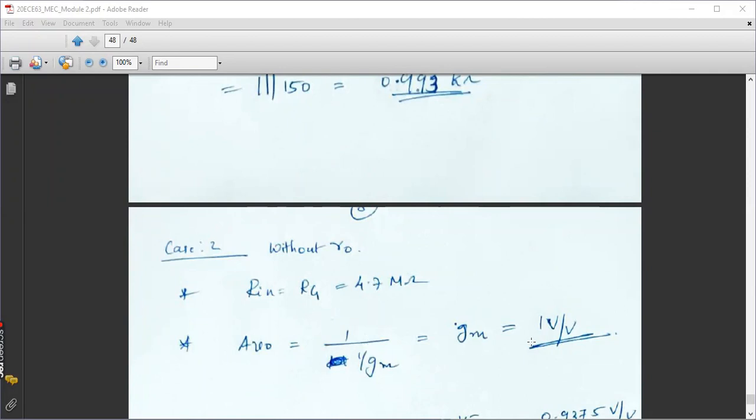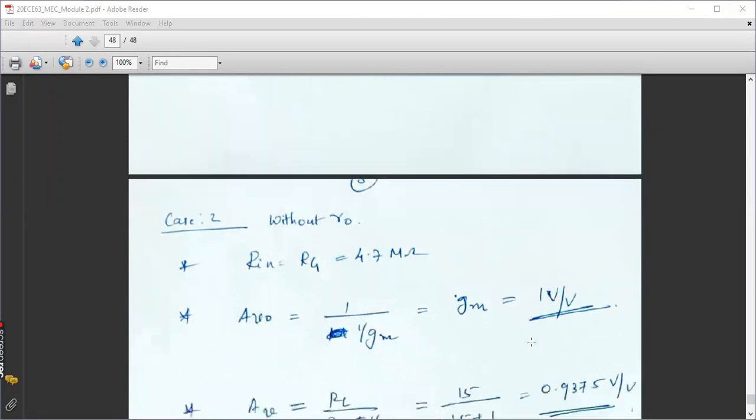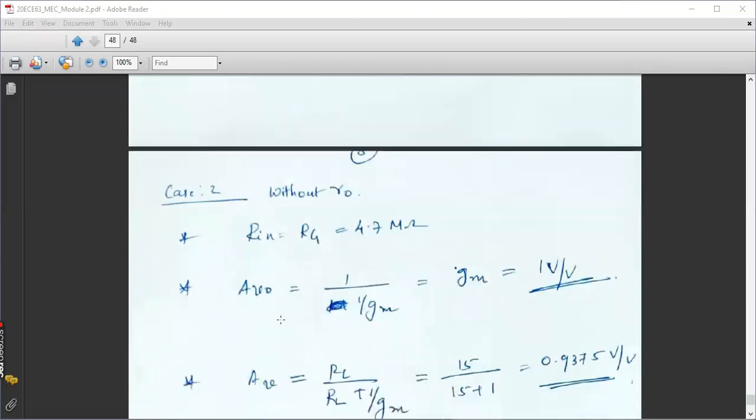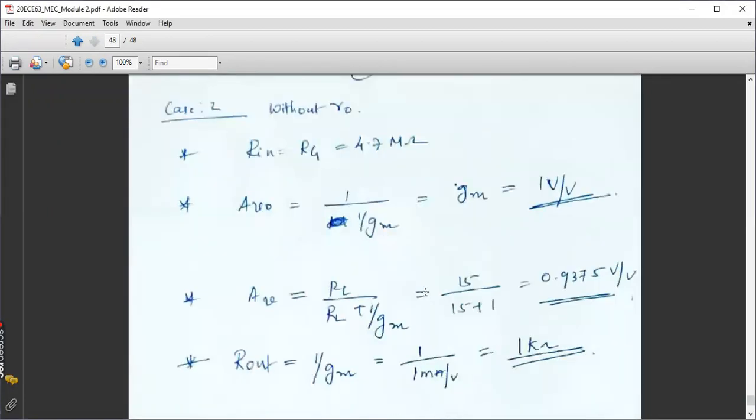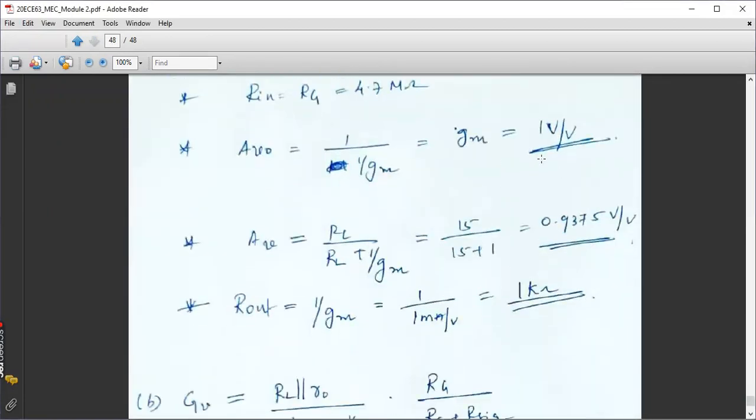So the gain will be again unity. The earlier equation, it was R0 divided by R0 plus 1 by Gm, right? So if it is case 2 means we have to neglect this R0. So AV0 will be 1 divided by 1 by Gm. That is nothing but your 1.